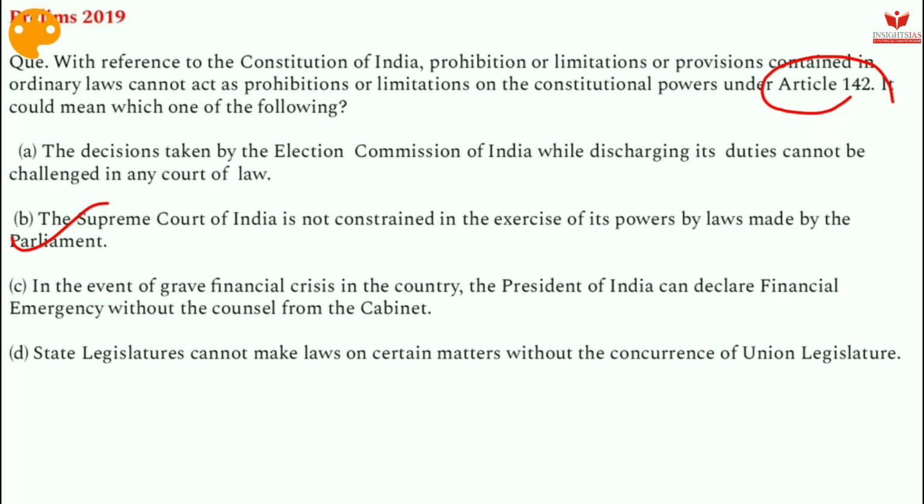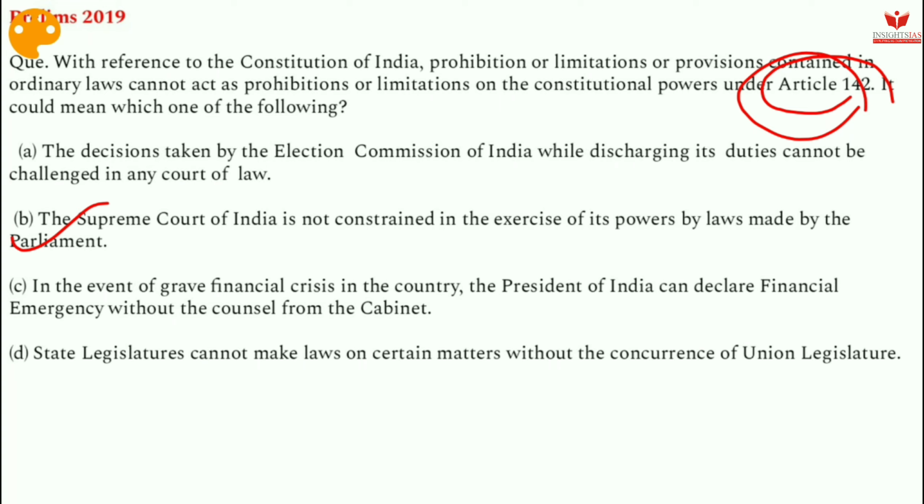And obviously the Union Carbide case, you might be aware of this, where Article 142 was invoked, with the Supreme Court awarding compensation of $470 million to the victims, going to the extent of saying that it was to do complete justice with those victims. Also, the Supreme Court formed the Justice Lodha panel to monitor the BCCI.